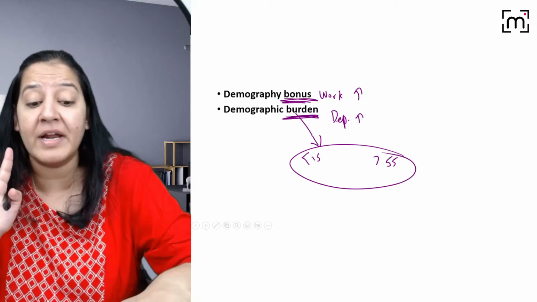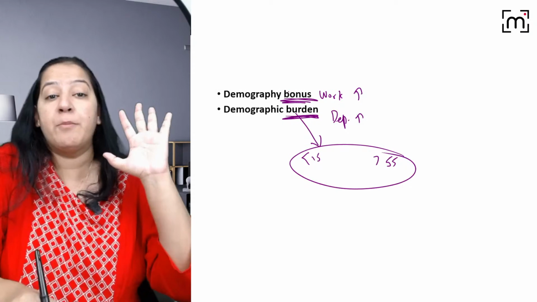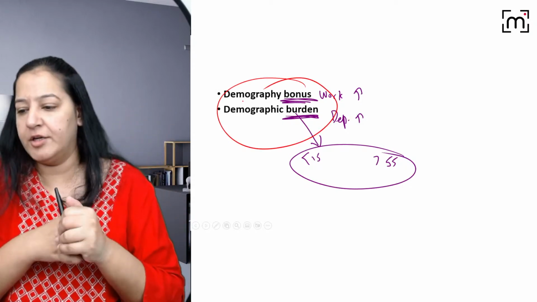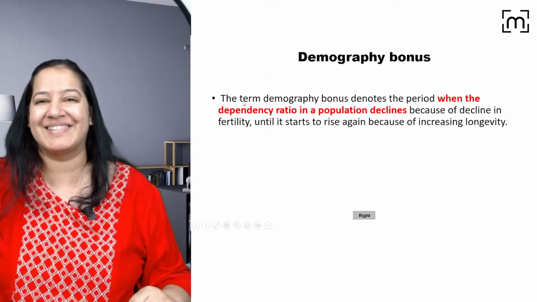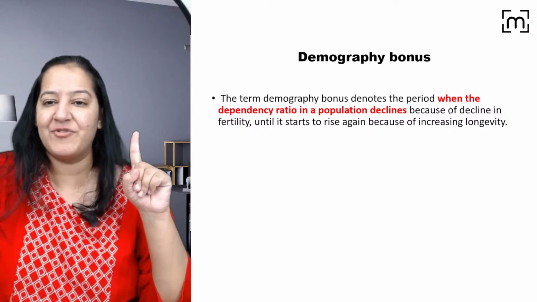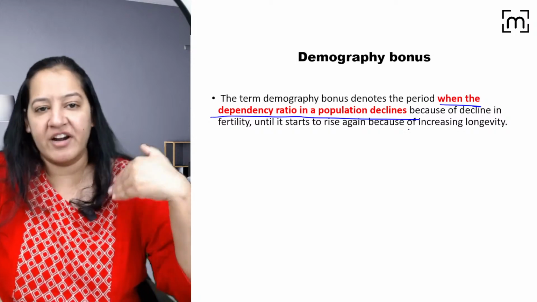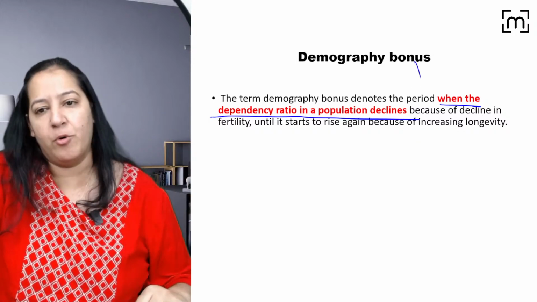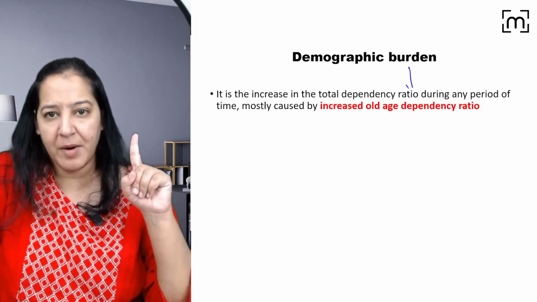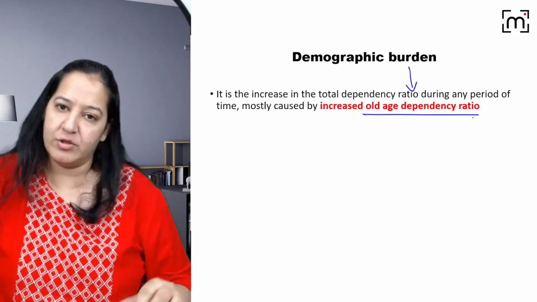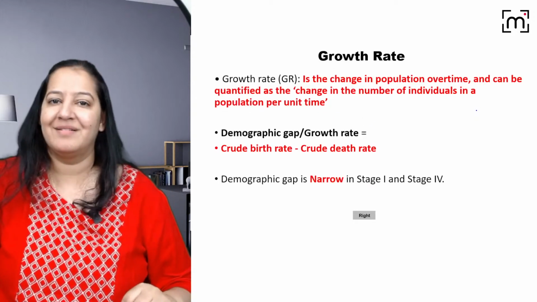We are talking about a nation, about a country. The demographic bonus and the demographic burden. Give me a thumbs up, everyone. You got it? Say yes. So what is demographic bonus for a country? When the dependent population declines and the working population is predominant. That is the bonus for a country, right? And what is burden? When the old age dependency ratio is more. So that is known as burden. Give me a thumbs up.